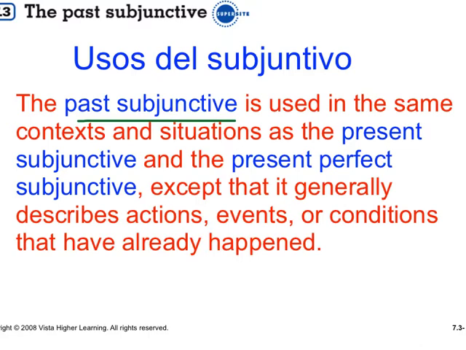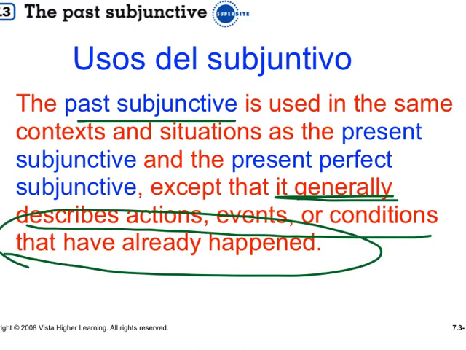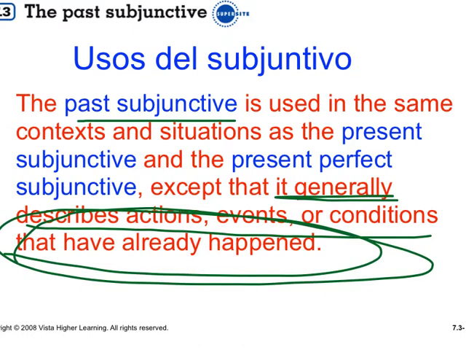Those are the clauses that trigger the subjunctive. Will and influence, doubt, disbelief, denial, emotional states. They fell under the category of noun clauses. Then we had adverbial clauses after certain conjunctions like con tal de que, para que, and then adjective clauses. For example, do you remember? I'm looking for a car that works well, that runs well. That car may not exist. But the difference is that it generally describes actions that had already happened. So we're talking about the past.